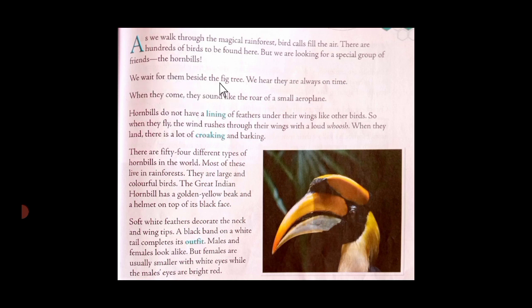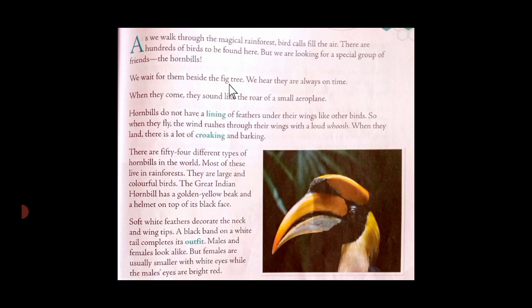We wait for them beside the fig tree. We hear they are always on time. So, the narrator and some other people with him wait for these hornbills beside the fig tree. As I told you at the beginning, fig fruit is the favorite fruit of hornbills.